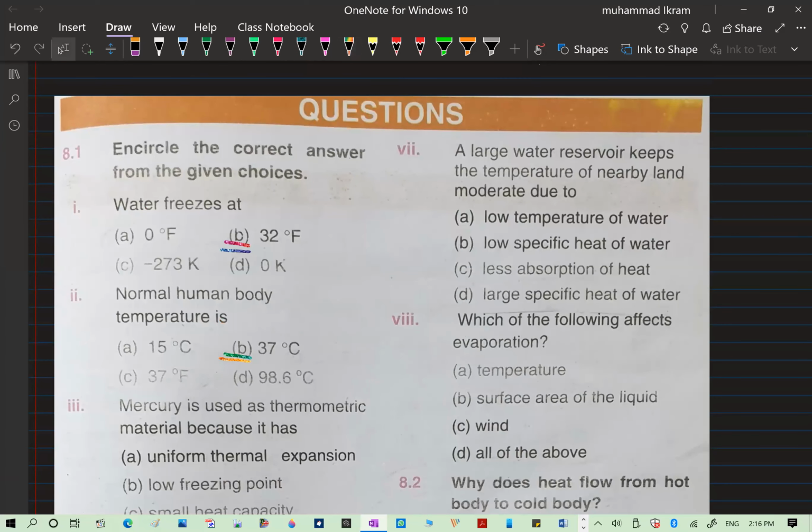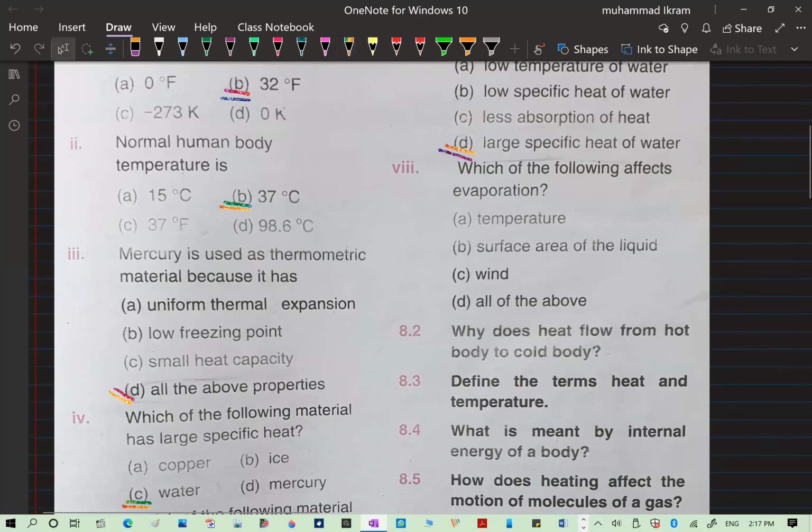Now the next one is: a large water reservoir keeps the temperature of the nearby land moderate due to option A, low temperature of water; low specific heat of water; less absorption of heat; large specific heat of water. So of course it is the large specific heat of water. If you remember, I told you when I was teaching this topic that the areas near the seashore and the lakes are always mild and pleasant. And I told you that it is because of the high specific heat of water and the process of convection.